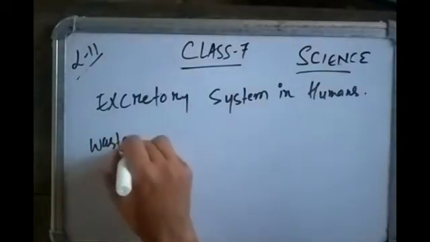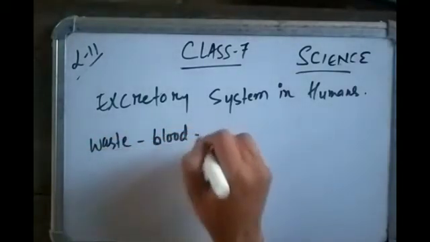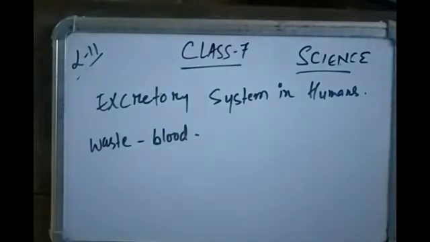In the starting of the lesson, we have learned that digested food and oxygen are all transported with the help of blood in human beings. And then obviously after the cells perform their function, waste products will be released. The waste present in the blood has to be removed from the body.